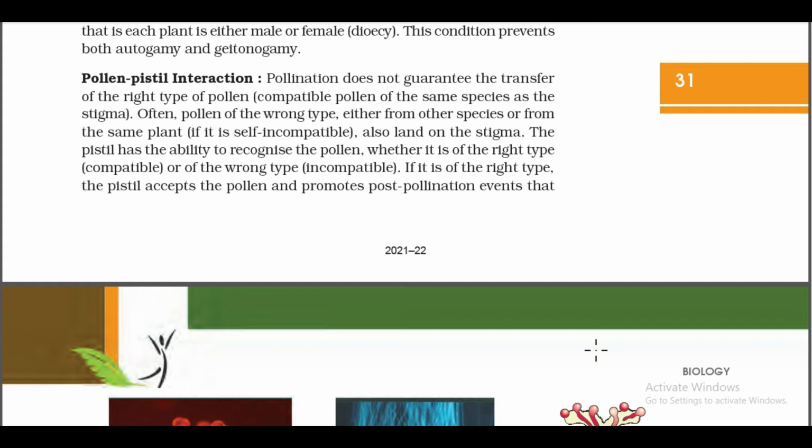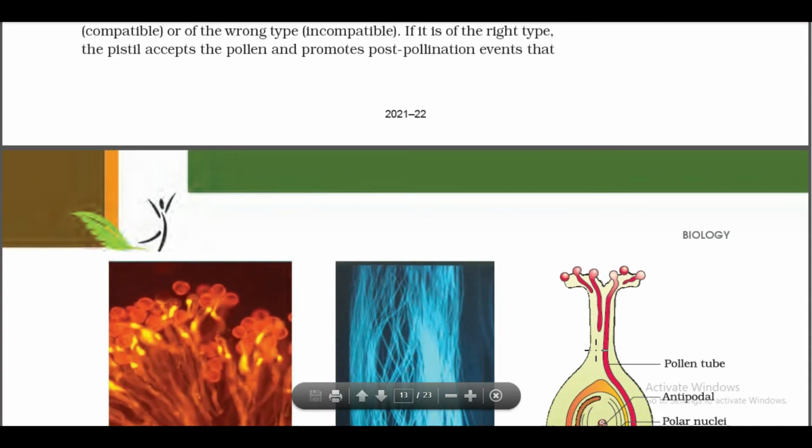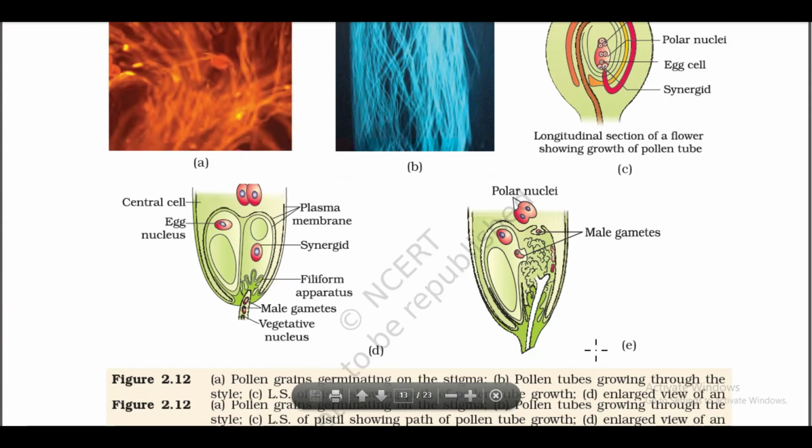The pistil has the ability to recognize the pollen, whether it is of the right type (compatible) or of the wrong type (incompatible). If it is of the right type, the pistil accepts the pollen and promotes post-pollination events that lead to fertilization.